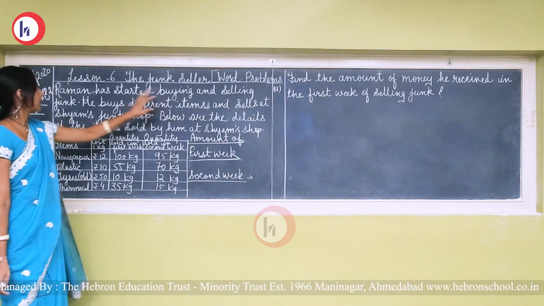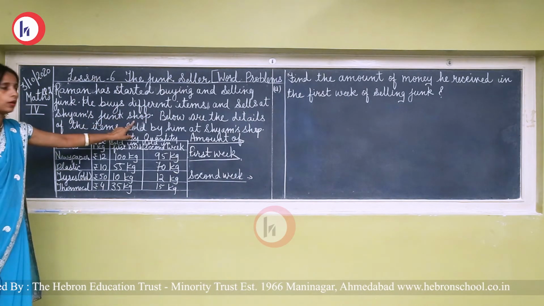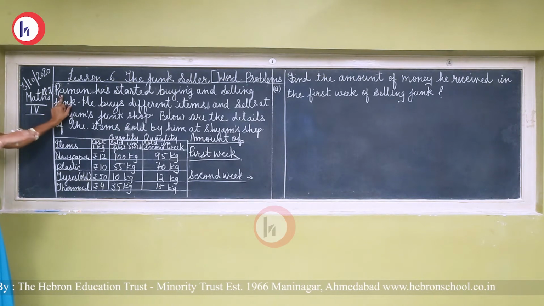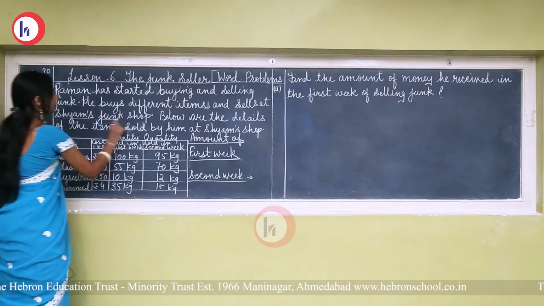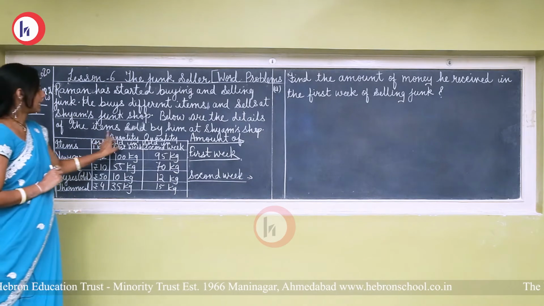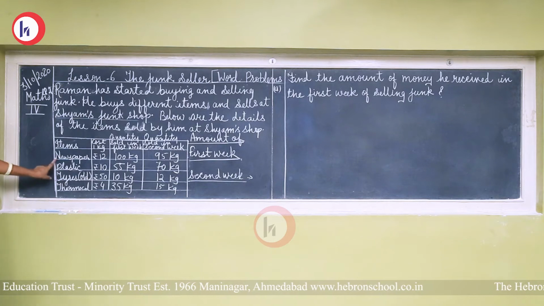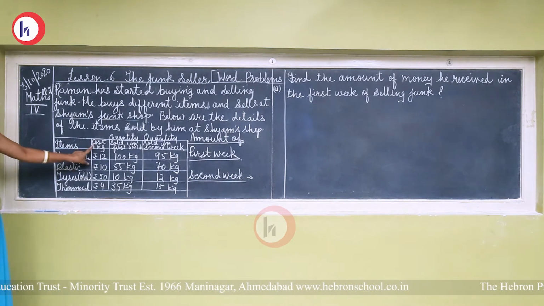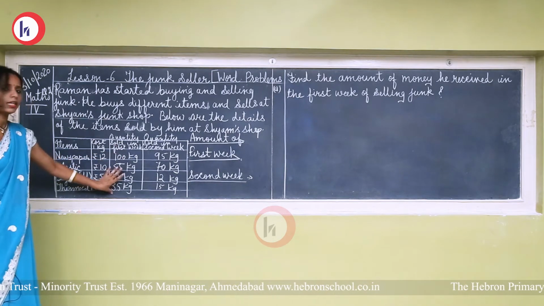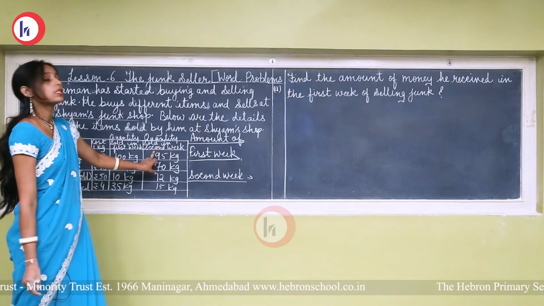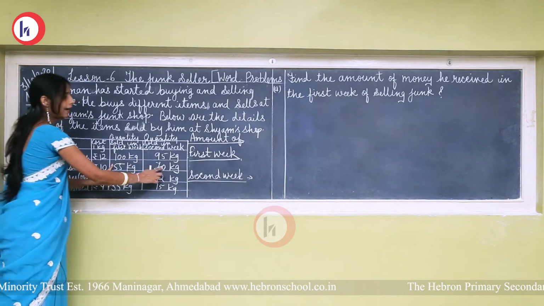Raman has started buying and selling junk. He buys different items and sells at Shyam's junk shop. Okay, now Raman buys from the different junk seller and then he sells at Shyam's junk shop. Below are the details of the items sold by him at Shyam shop. See, there are items 1, 2, 3, 4, newspaper, plastic, tires and thermocol, and this is the cost of 1 kg. Sold quantity in first week में उसने इतना sell out किया, then sold quantity in second week. So here are the selling items of 2 weeks, first week and second week.